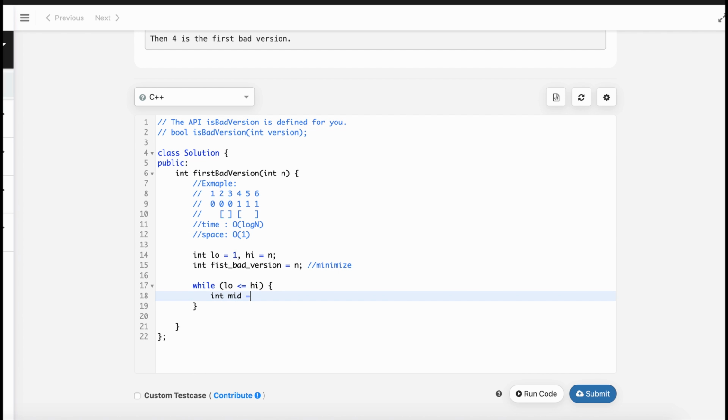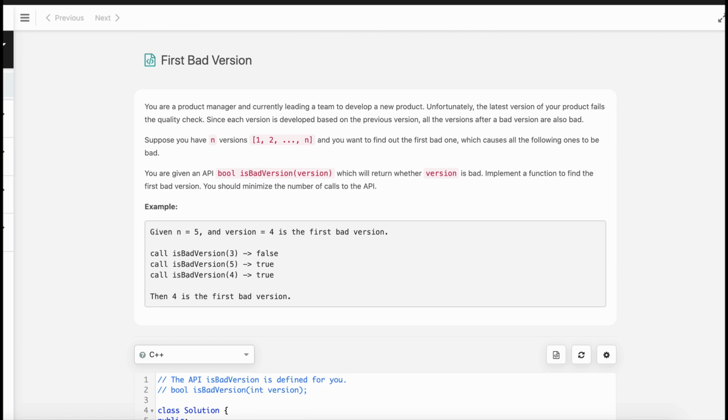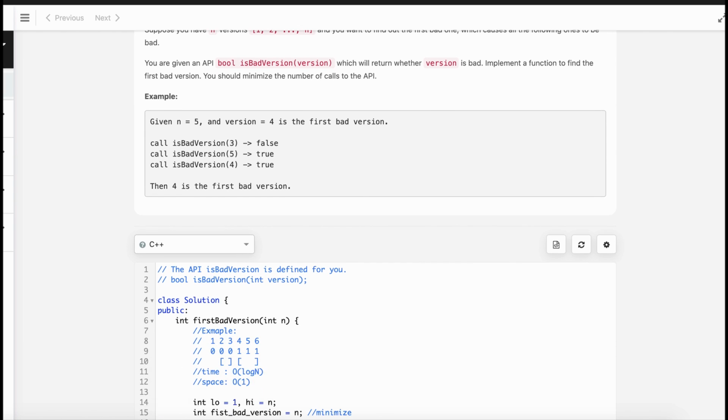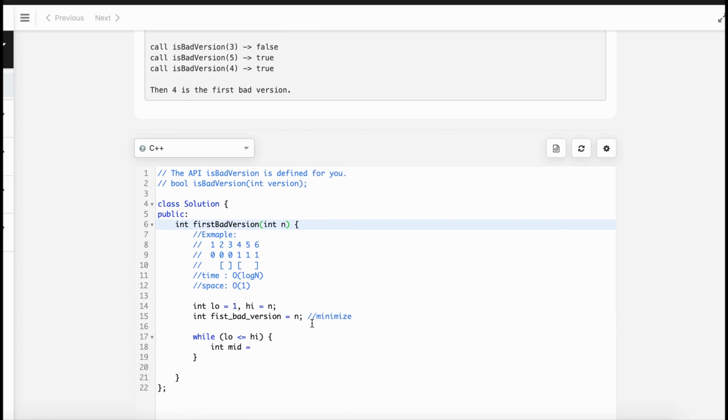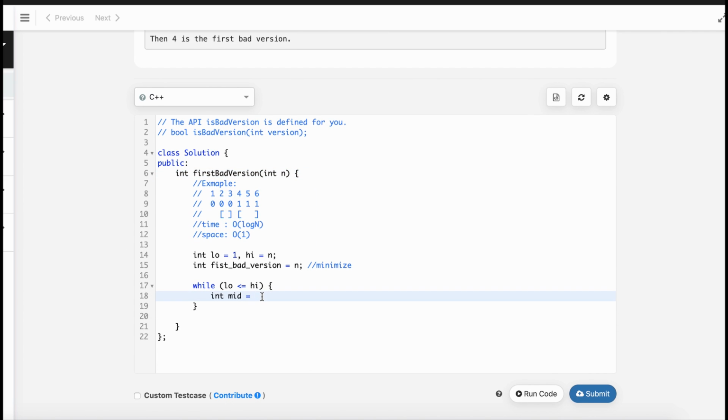In every step we will find the mid, and this will be an integer. Since n can be the largest integer, in order to avoid overflow we can calculate the half in between low and high by subtracting high minus low and dividing by 2.